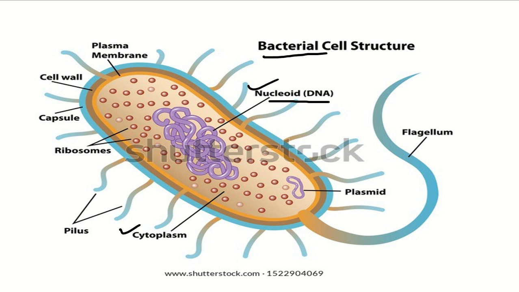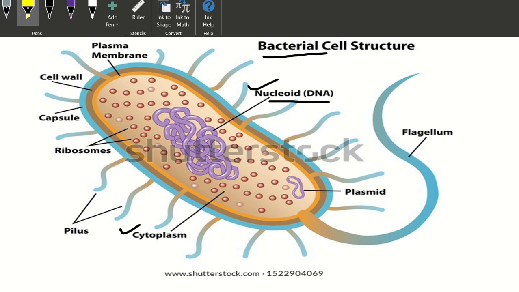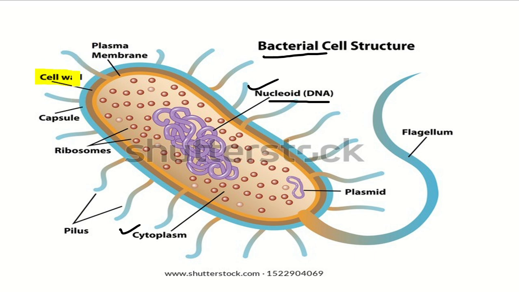First I will describe the structure of bacteria. The outermost part of bacteria is the cell wall, and after the cell wall, the cytoplasmic membrane or plasma membrane is present, and within the plasma membrane there is cytoplasm. In the cytoplasm, DNA or nucleoid is there.